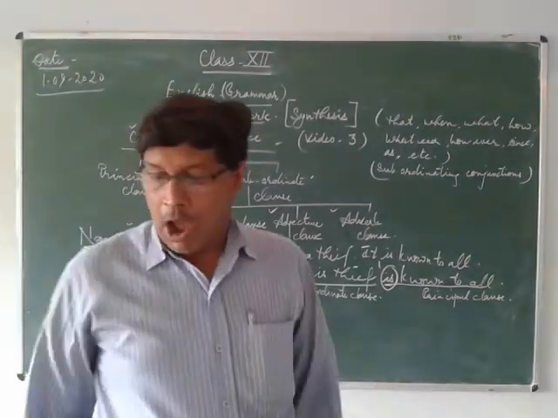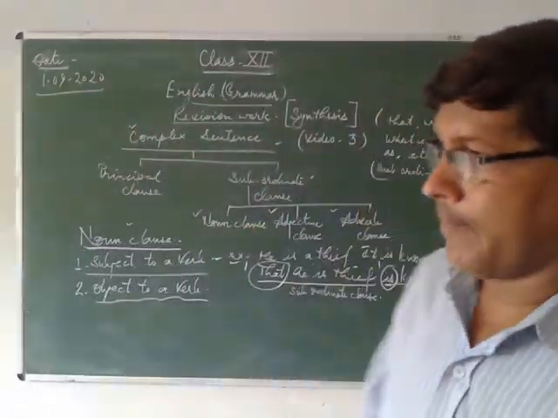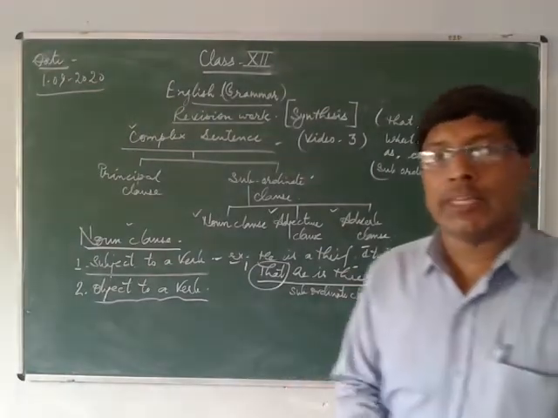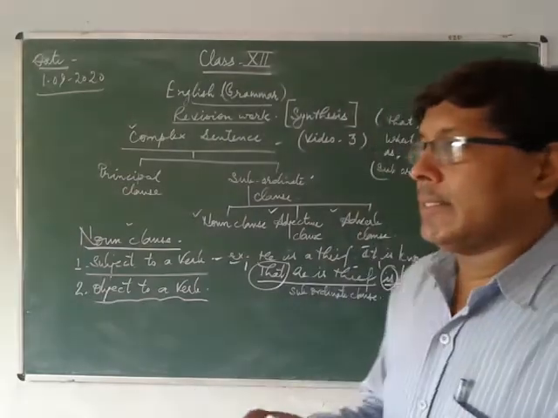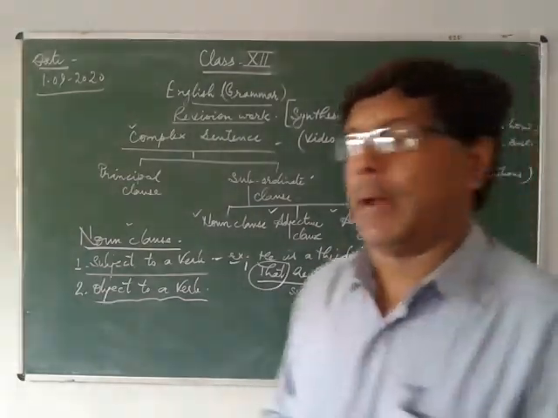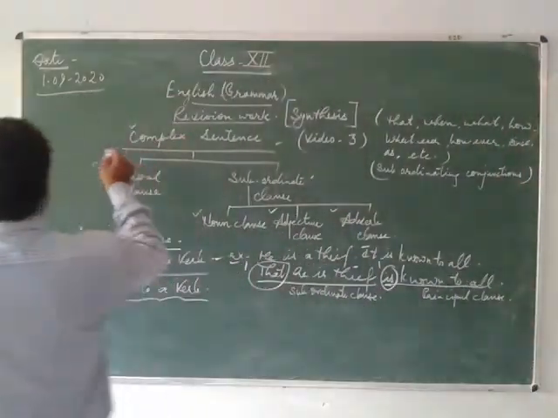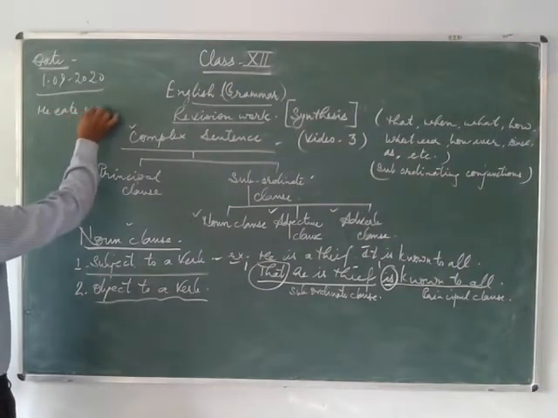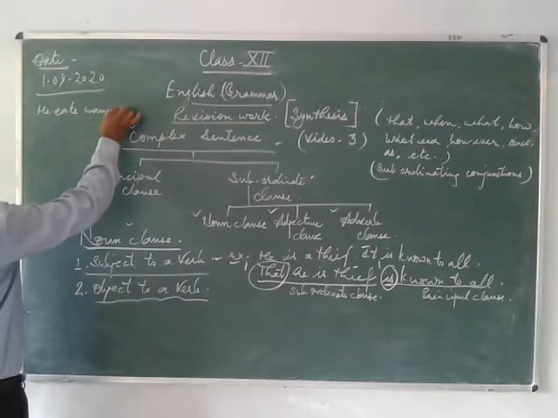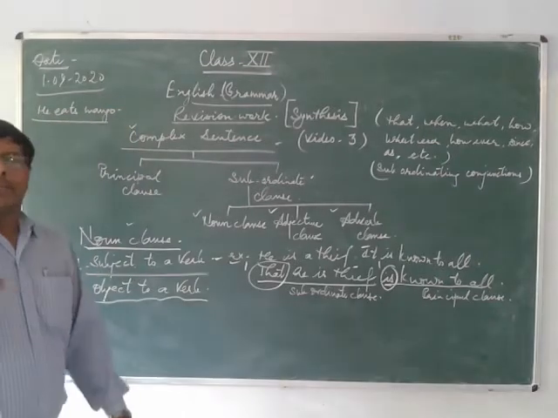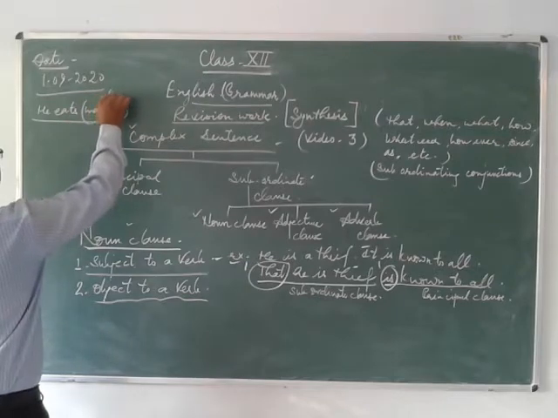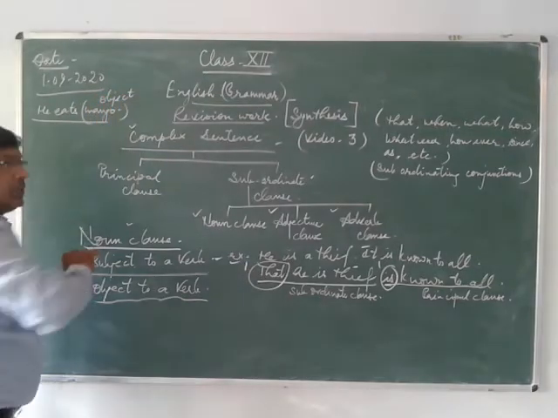Subject to a verb, object to a verb. In the same way, you can understand it. I am giving you an example. He eats mango. What is the object here? Do you know? The word mango is the object.